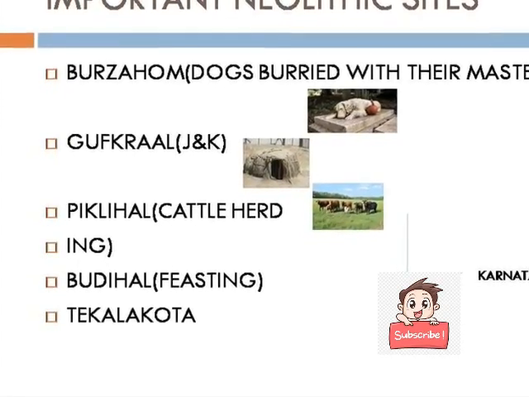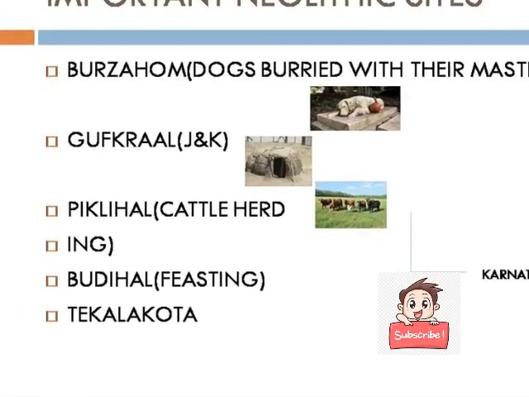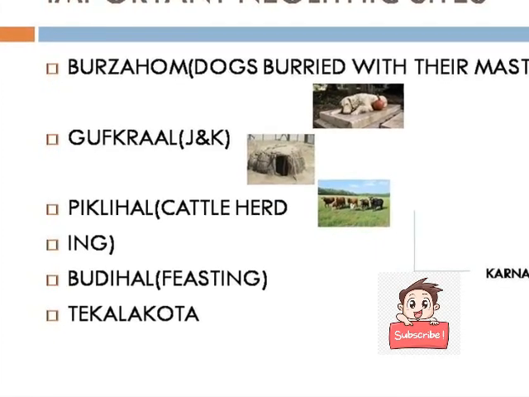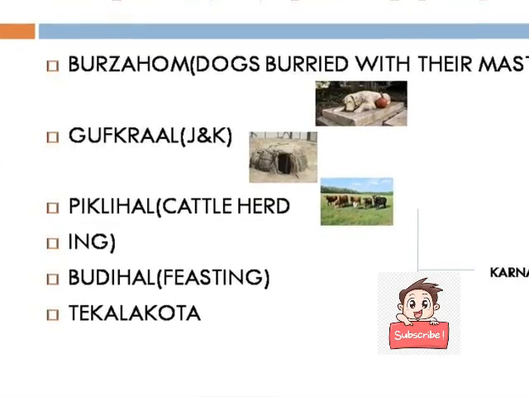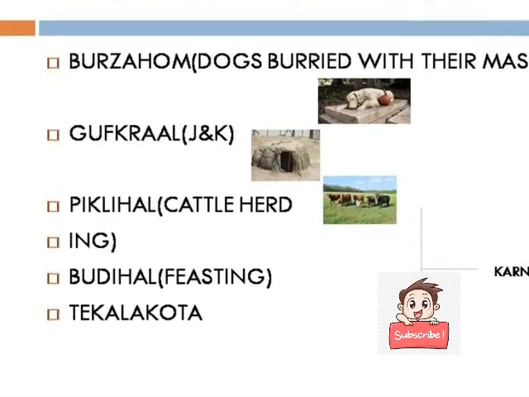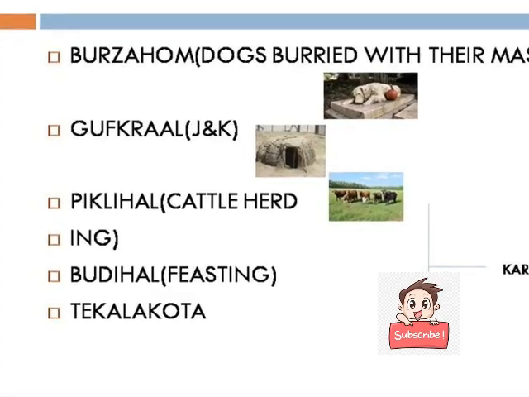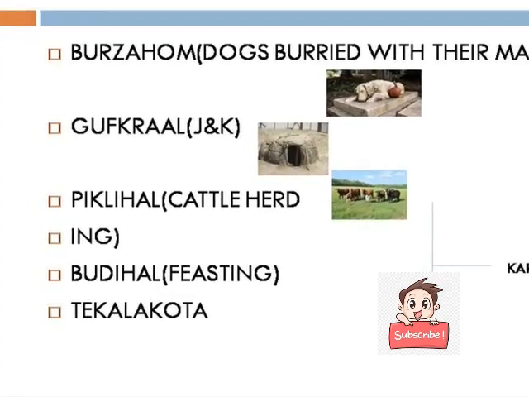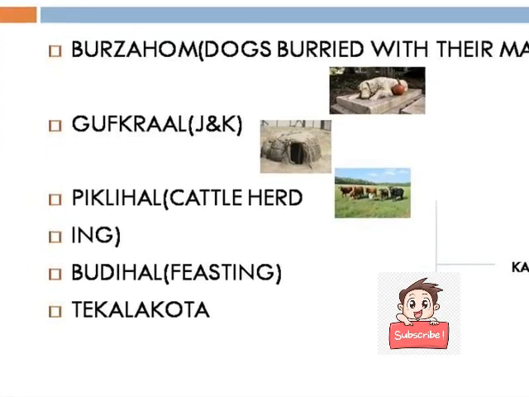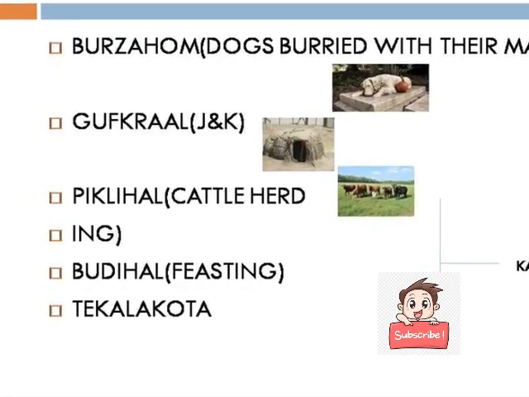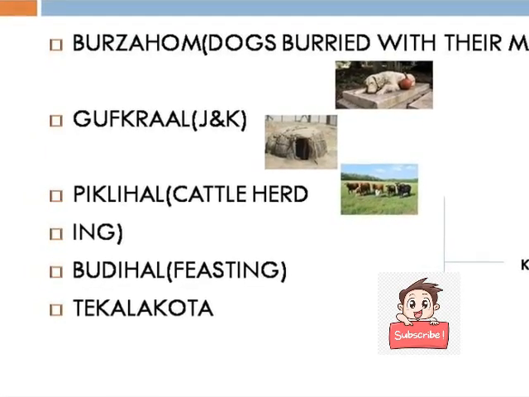First, the earliest evidence of pottery is found in this region. We can get the evidence of all three ages, the Paleolithic, Mesolithic and Neolithic, in the Belan Valley. Okay, and we can get the evidence of Neolithic, Chalcolithic and Iron Age from this Belan Valley.